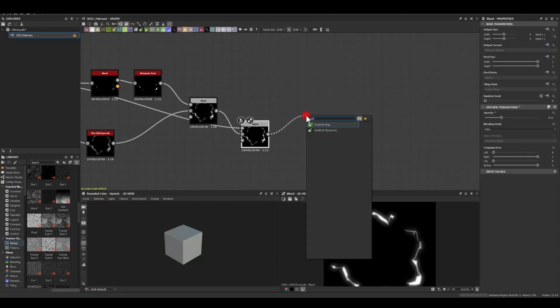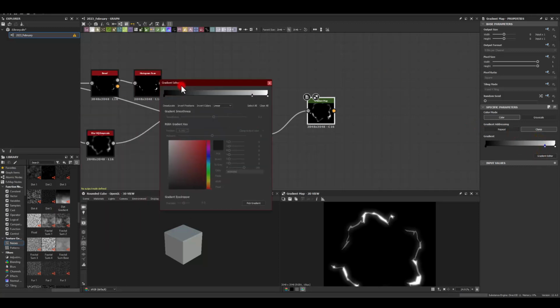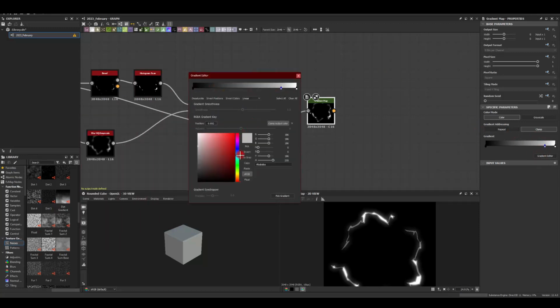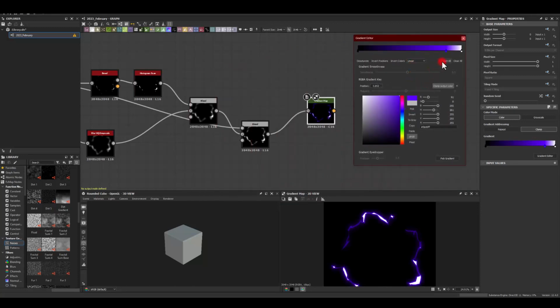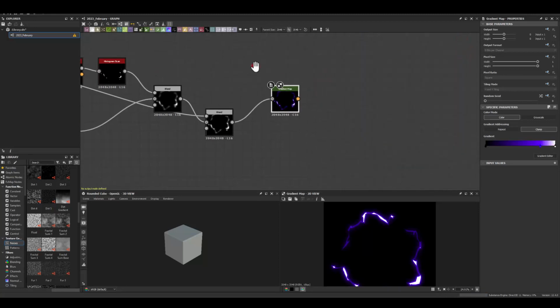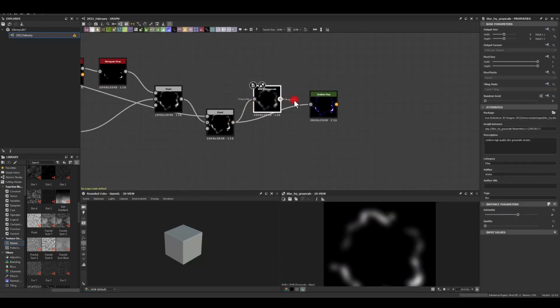Okay, so now let's try if the color might work for this. I'm going to go for a gradient map. In here, I'm just going to add some color. Before that, we can actually add a tiny amount of blur there as well, just to blur those very harsh shapes.